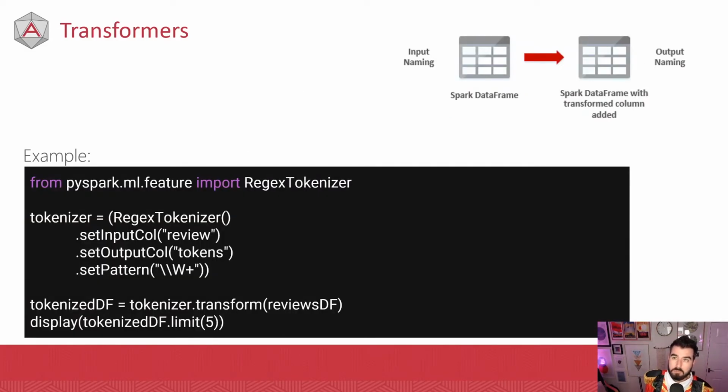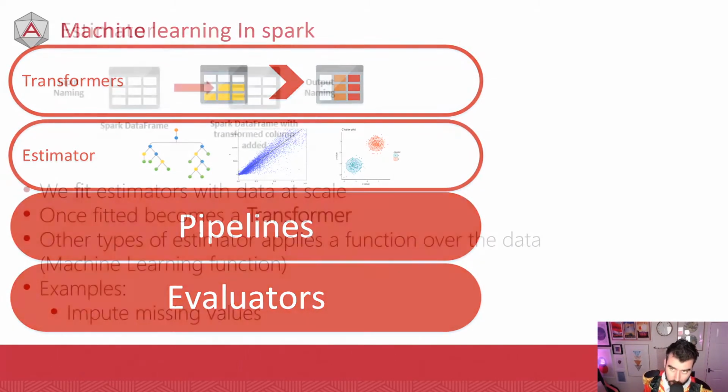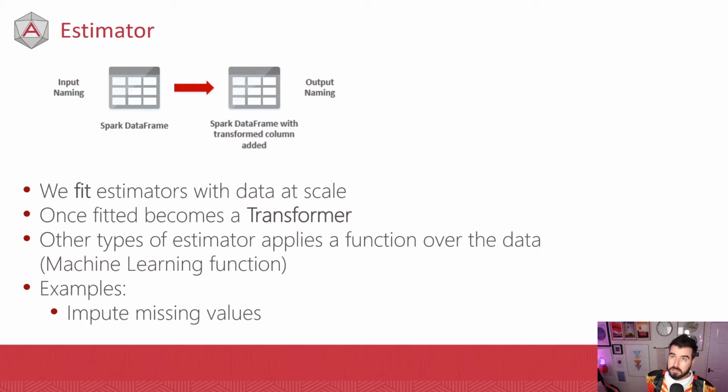So here's an example. Here we've got a transformer called a Regex Tokenizer. What the Regex Tokenizer is doing is it's for natural language processing. It's taking a sequence of text and it's finding every single word based on a little bit of regex, and then it's translating that into an array of individual words. Okay, that's all it's doing. But you can see there we've got this line here: tokenized df is equal to tokenizer.transform. There's no fit stage, so it's not an estimator. Okay, we've got our estimators. We're going to fit our estimators.